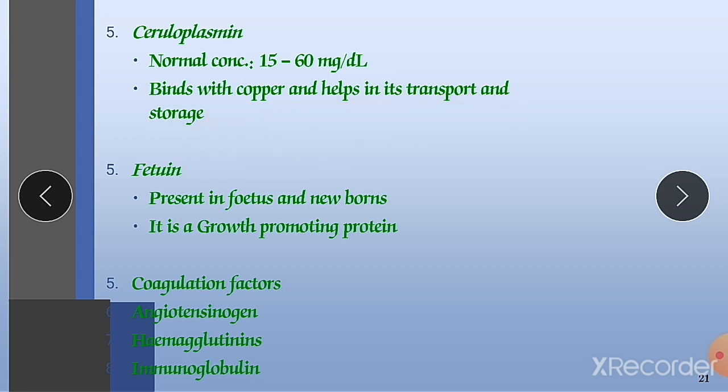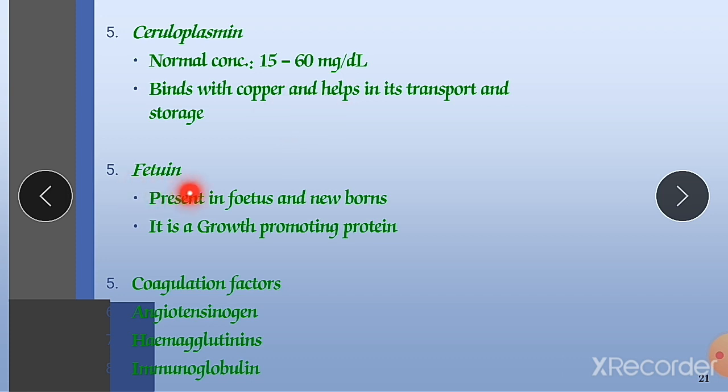Ceruloplasmin is also responsible for carrying our iron, and it helps in absorption of copper from our intestine. So it binds copper and helps its transport and storage, and it also helps in transportation and absorption of our iron.